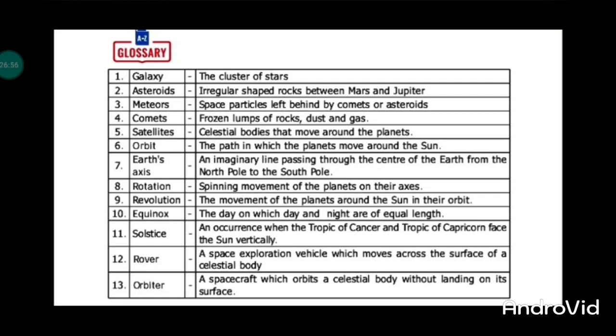Revolution, the movement of a planet around the Sun in its orbit. Equinox, the day on which day and night are of equal length. Solstice, the occurrence when the Tropic of Cancer and Tropic of Capricorn face the Sun vertically. Rover, a space exploration vehicle which moves across the surface of a celestial body. Orbiter, a spacecraft which orbits a celestial body without landing on its surface.